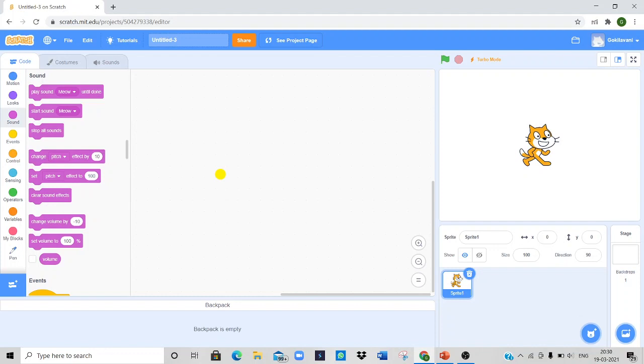Let us know the main components of Scratch. Here we have a cat. This is a basic sprite in Scratch programming. A sprite is a small graphic character that performs actions in a Scratch project. Scratch provides a number of inbuilt sprites. Cat is the default sprite in Scratch.